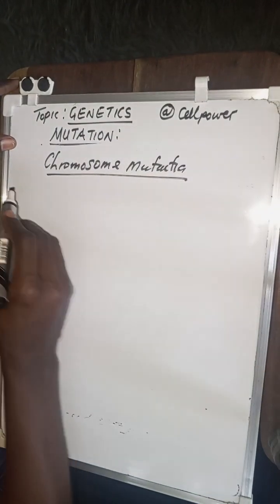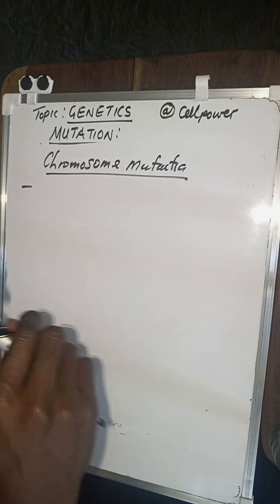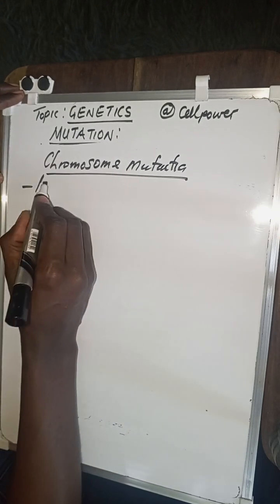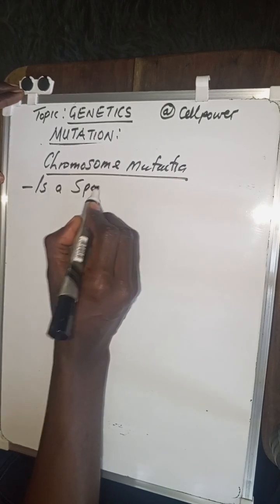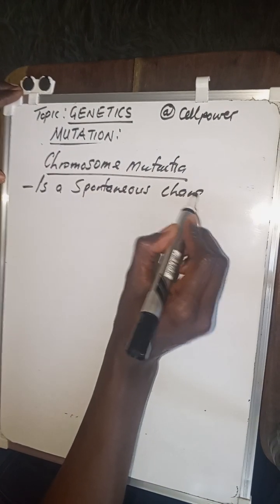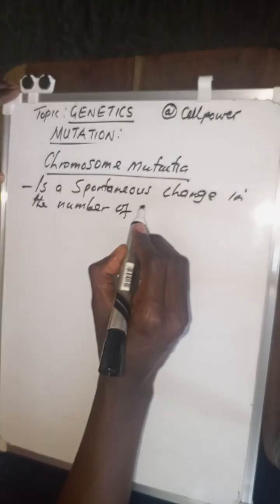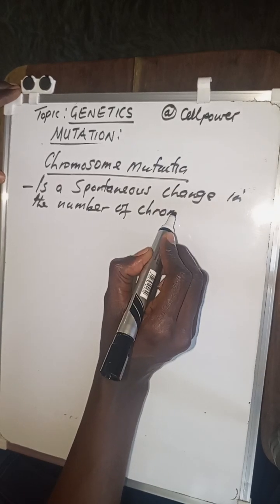Well, chromosome mutation is simply a spontaneous change in the number of chromosomes.